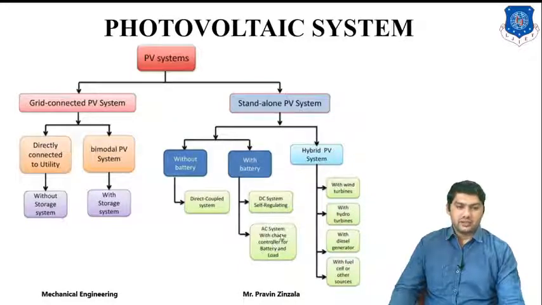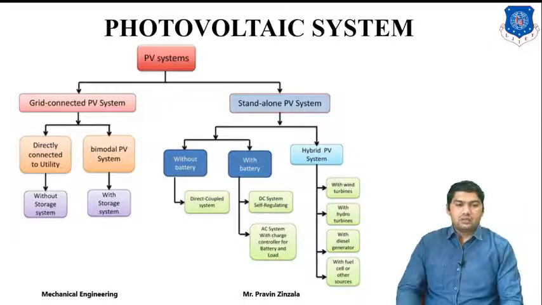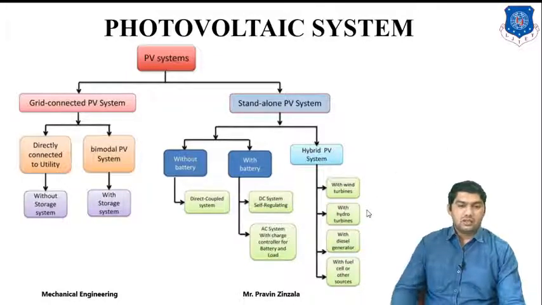Third is the hybrid PV system, where we combine solar energy with different renewable energy sources. It's called a hybrid PV system, like the combination of solar energy and wind turbine, solar energy and hydro turbine, solar energy and diesel generator, and with fuel cell or other sources.